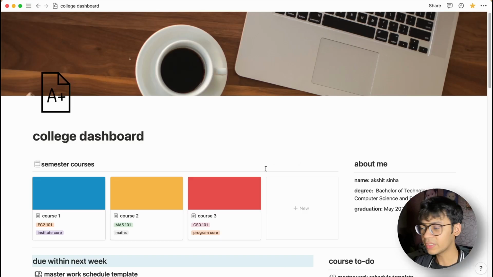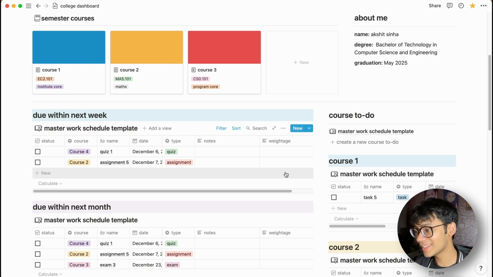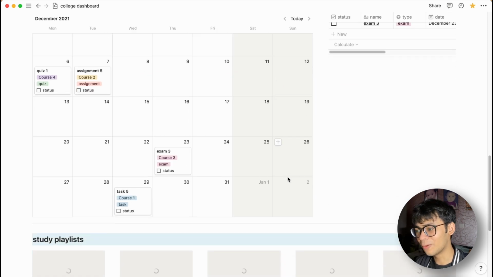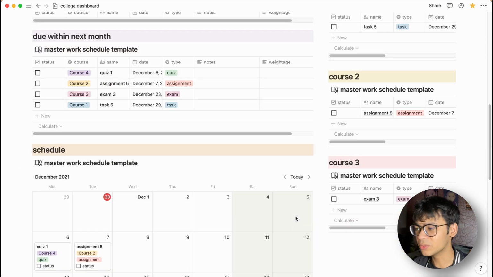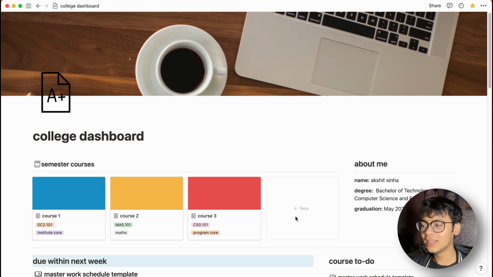So first, let's take a brief look at the entire dashboard. I realize that this might be looking really complicated for a beginner Notion user, but I assure you that with time, the more you use this template, the more you'll get comfortable with it, and you'll definitely in the end get used to it. And also, I'll try my best to explain everything in as much detail as possible.